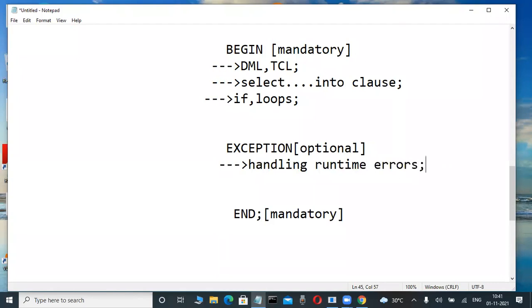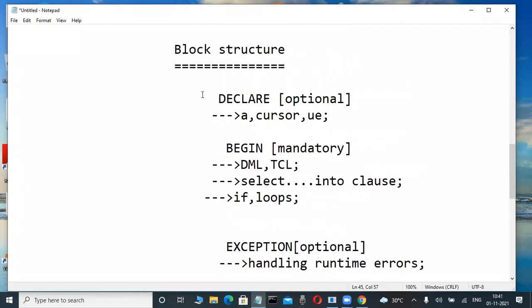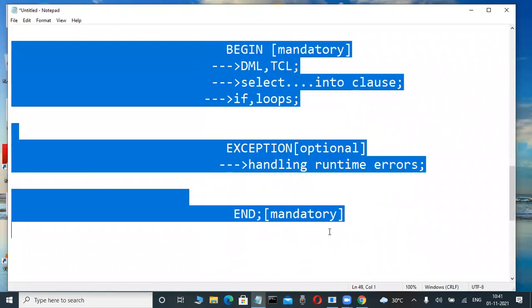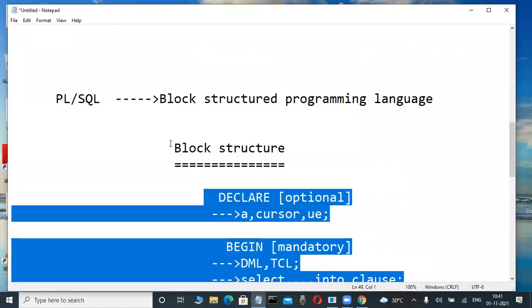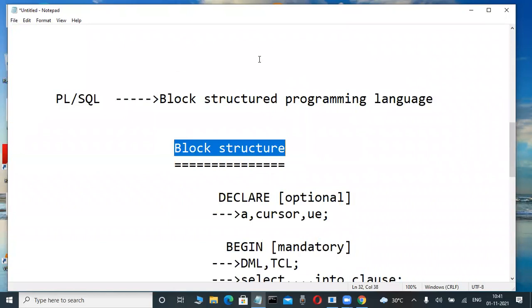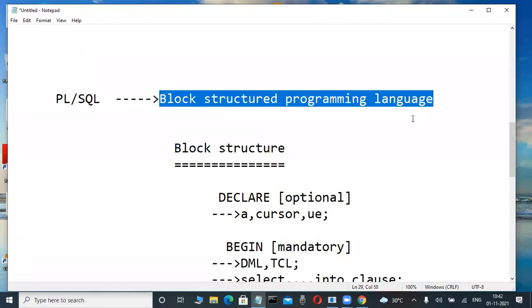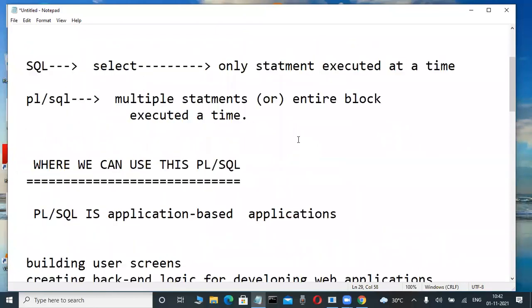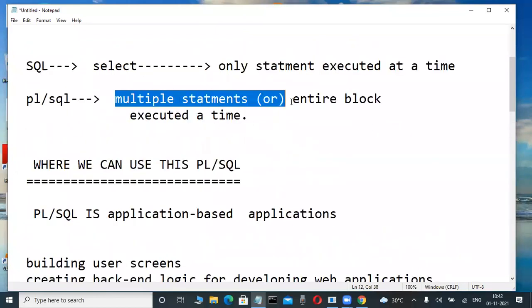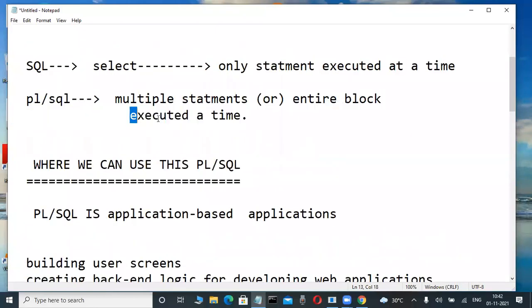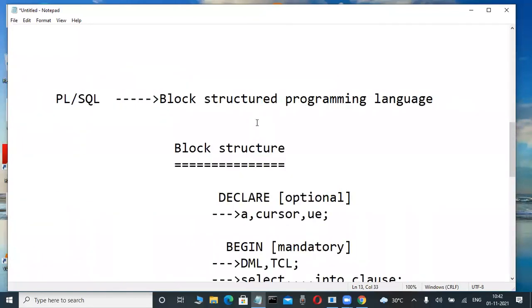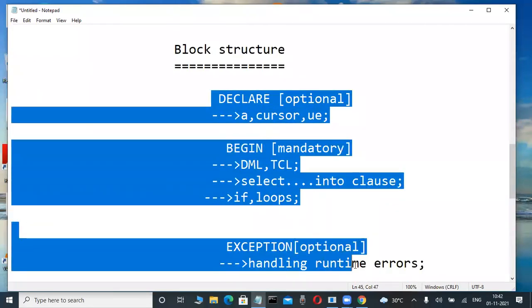So because of that exception section, this type of coding is also called block structure. That's why PLSQL is a block structured programming language. In PLSQL, multiple statements or the entire block are executed at a time. This entire block is executed at a time only.